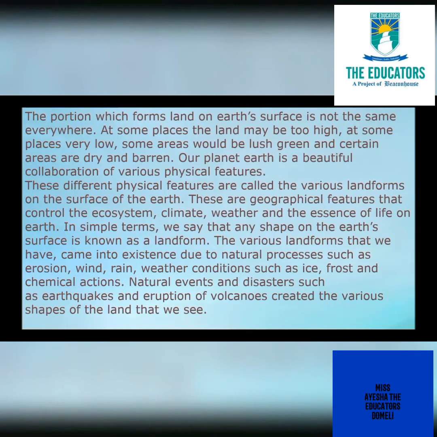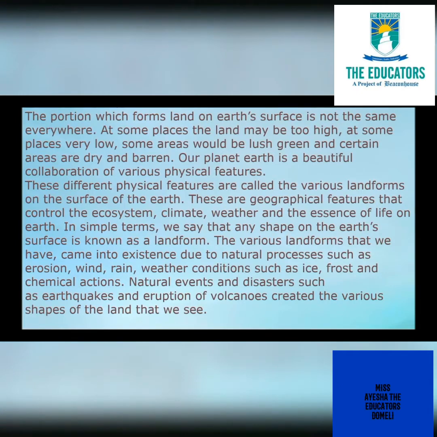Our planet Earth is a beautiful collaboration of various physical features. These different physical features are called the various landforms on the surface of the Earth. These are geographical features that control the ecosystem, climate, weather, and the essence of life on Earth. In simple terms, we say that any shape on the Earth's surface is known as a landform.